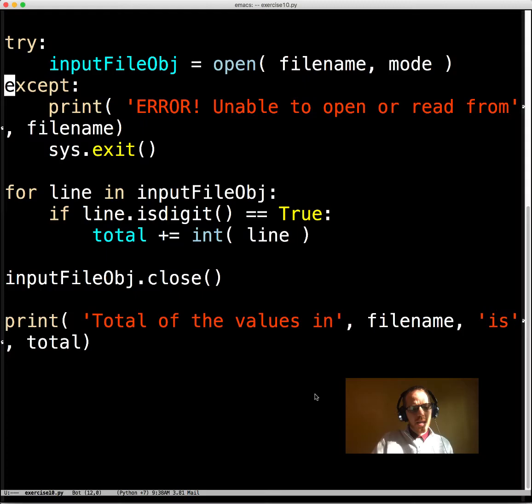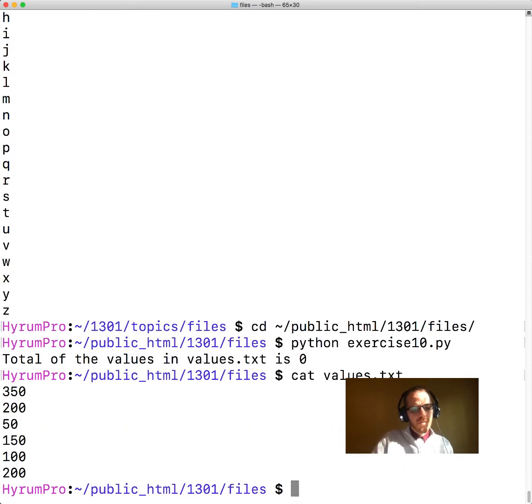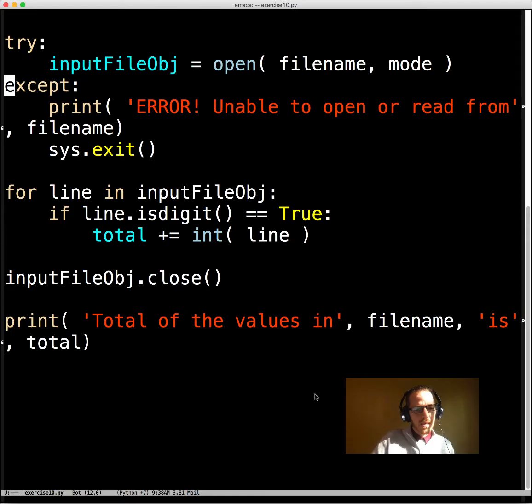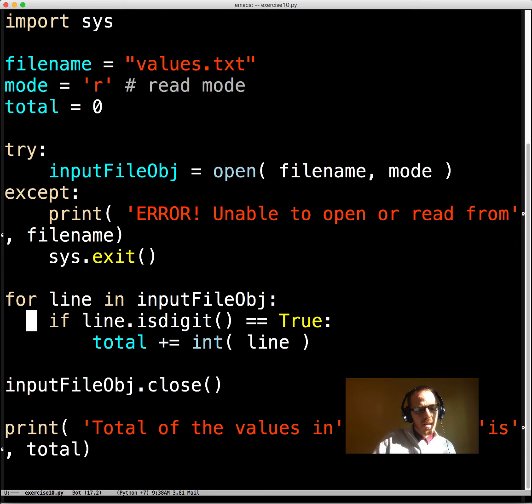Python exercise, this was 10. Something didn't work right. Something didn't work right here. Values.txt, read total. Open up the file. It didn't tell us it didn't open. Add to it.